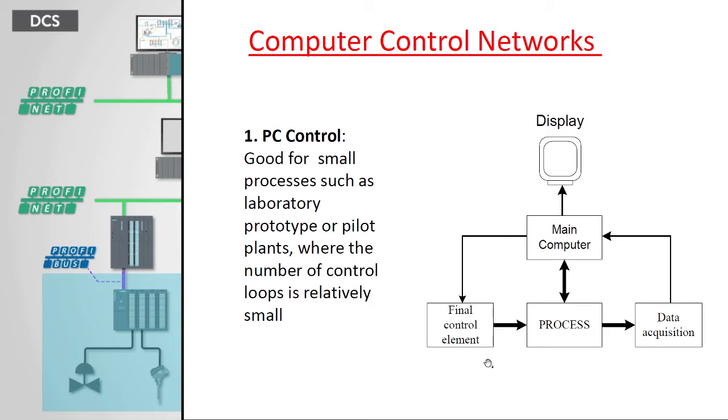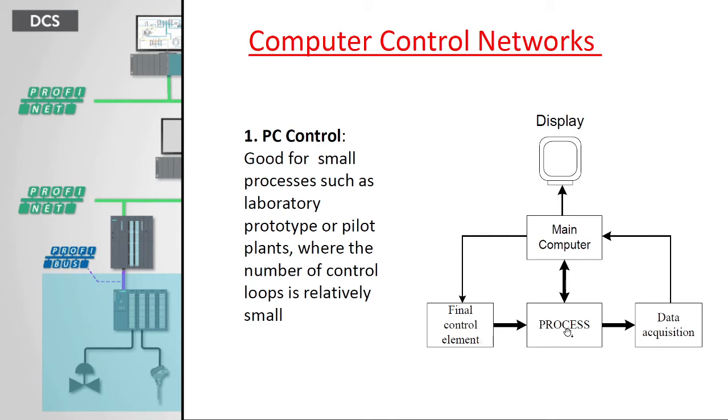This display is the PC, and this is the main computer, and this main computer is interfacing with the final control element in the process and the data acquisition system. Without a data acquisition system, we cannot interface to the personal computer or main computer. Why?